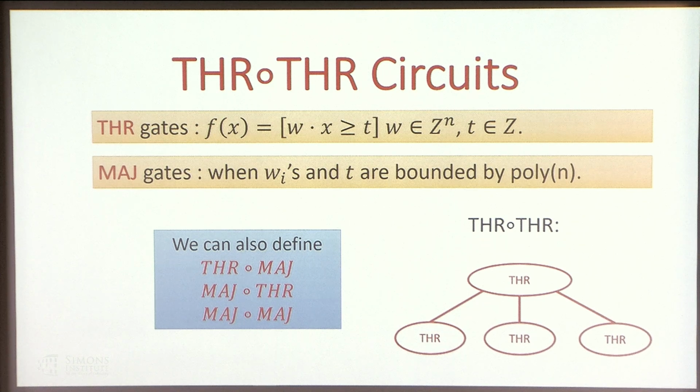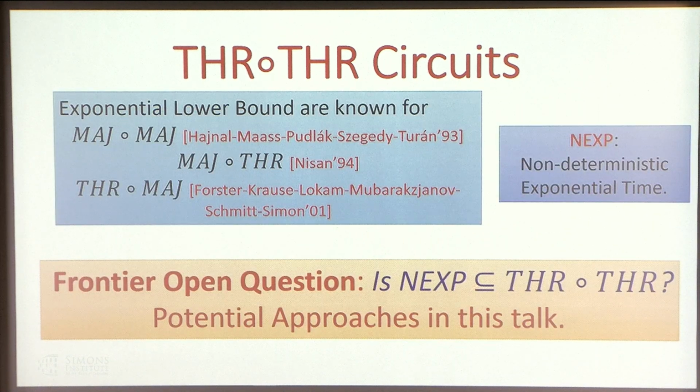So some history. Exponential lower bounds are known for all these special classes, for majority of majority, for majority of threshold, and for threshold of majority. Actually, these two classes are equivalent. But for threshold of threshold, we know very little.